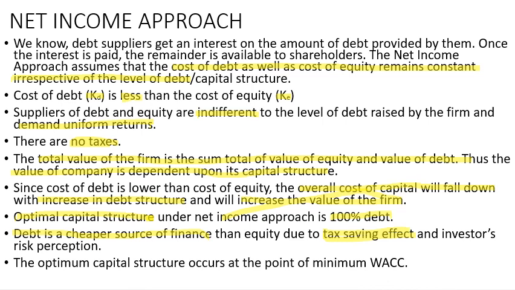The optimum capital structure occurs at the point of minimum weighted average cost of capital. The weighted average cost of capital depends on the total value of the firm, how much debt, how much equity, and the cost of debt. So the optimum capital structure occurs at the point of minimum WACC.